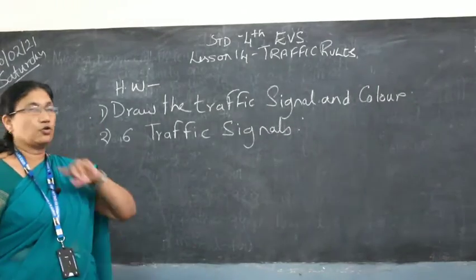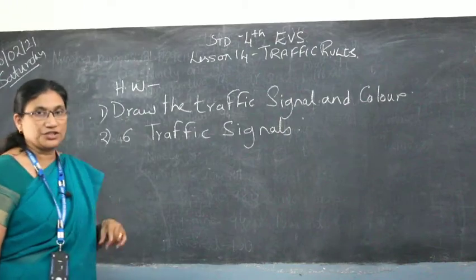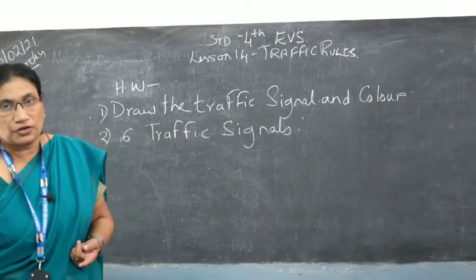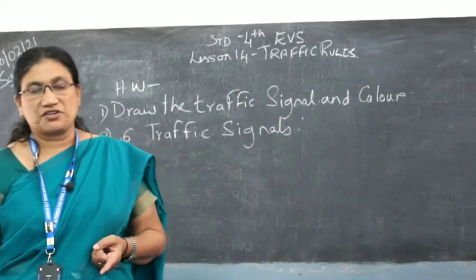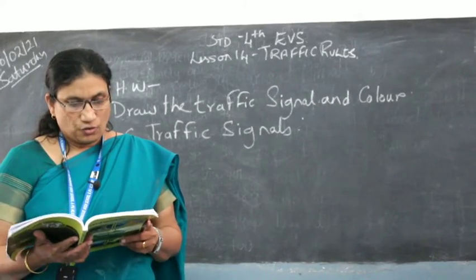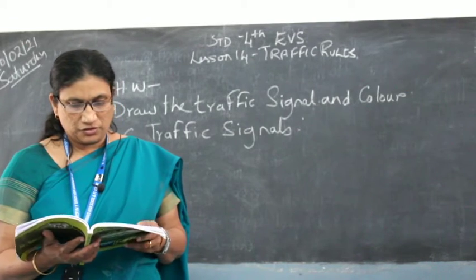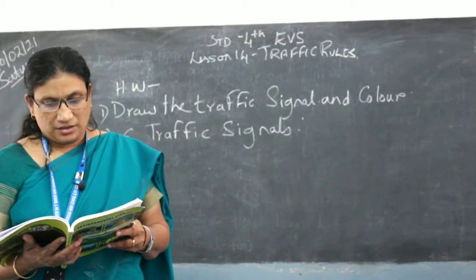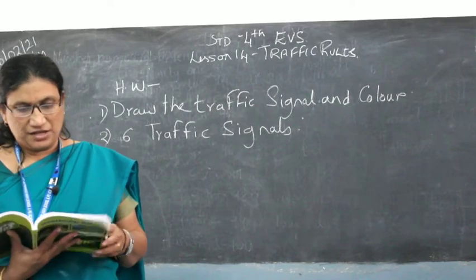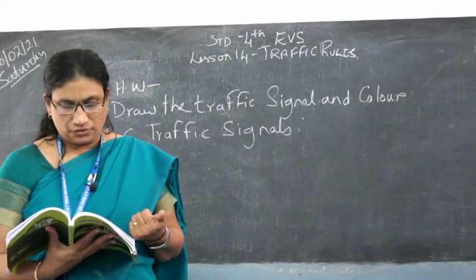So children, for your homework, you have to draw a traffic signal and color it in your classwork note. The red light is on. Vehicles are not moving. Shall we cross the road through the zebra crossing? Yes. We have another signal light for the pedestrians to cross the road.